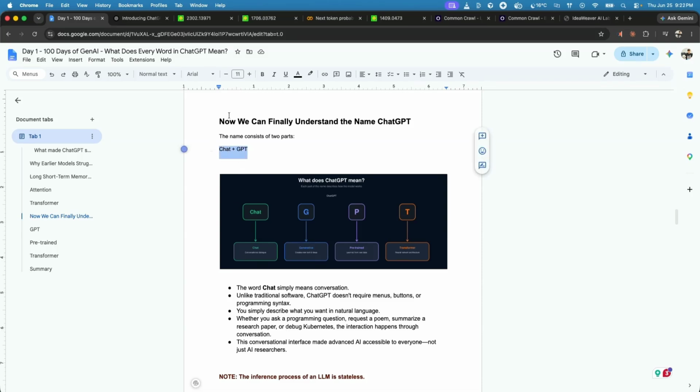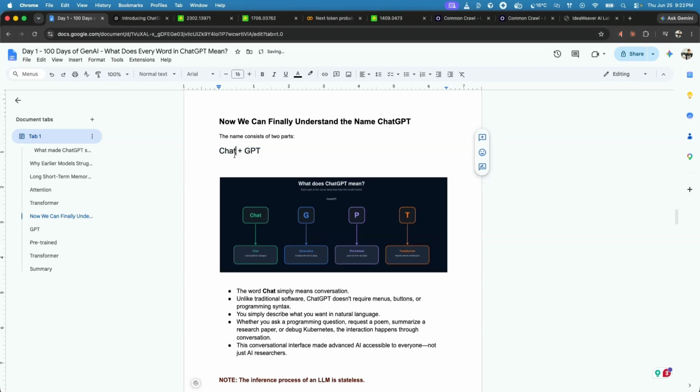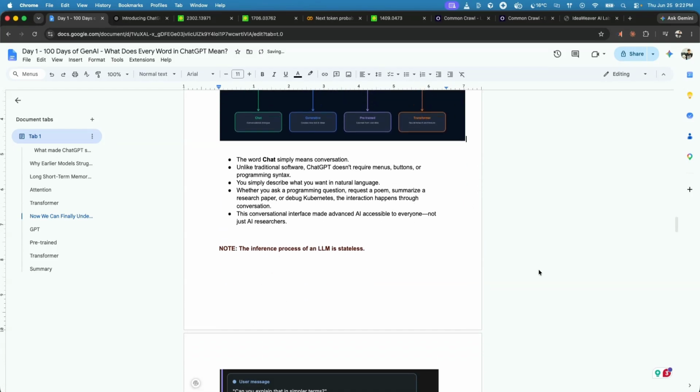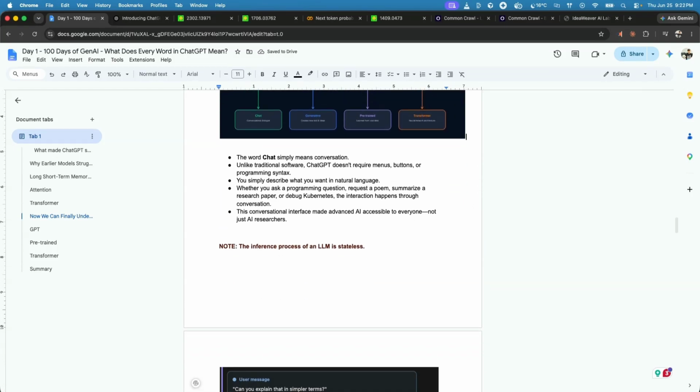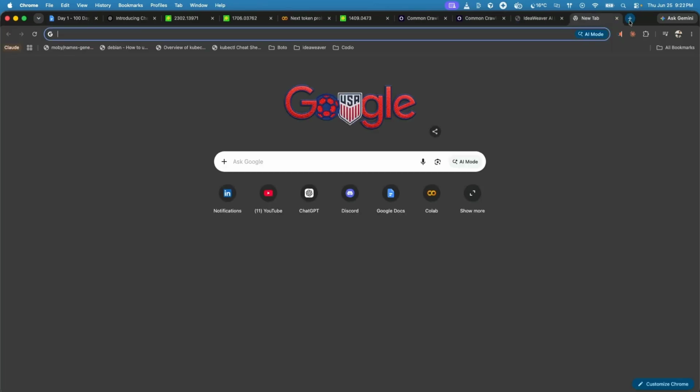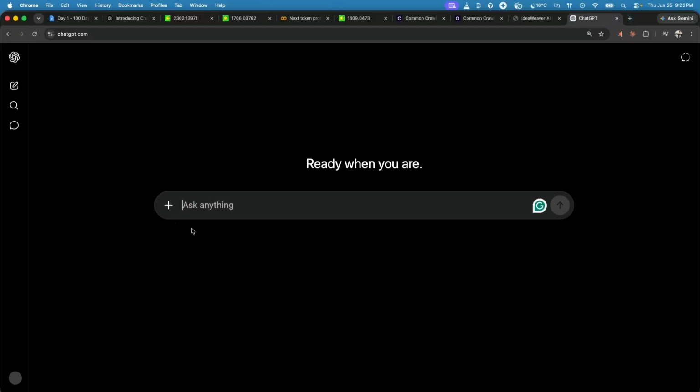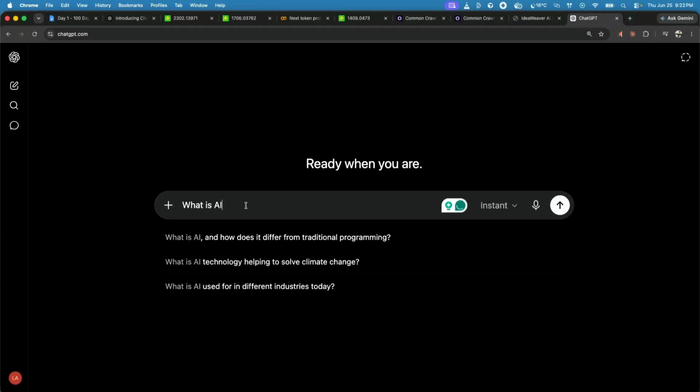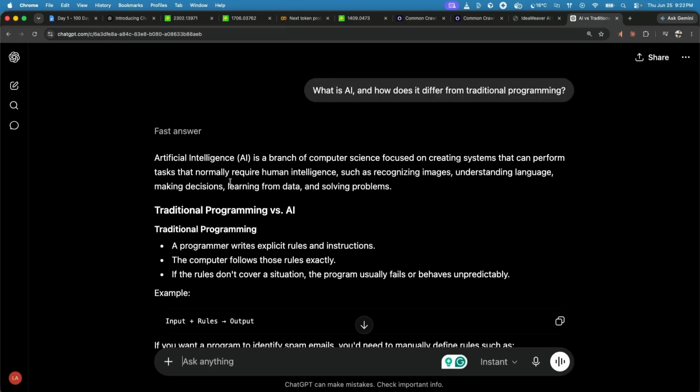As we know, ChatGPT consists of two parts. The first part is chat and the second part is GPT. Chat we all know, but GPT stands for Generative Pre-trained Transformer. Let's first start with chat. The word chat simply means a conversation. If I go to ChatGPT and ask any question like "what is AI," that is a chat. That's the interaction going on between me and ChatGPT.